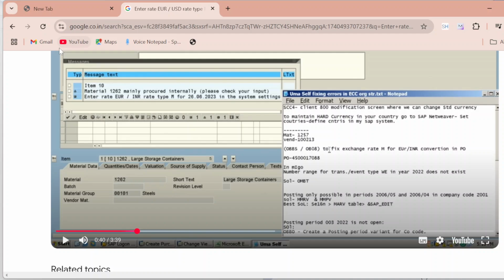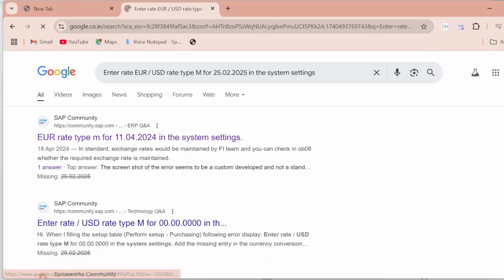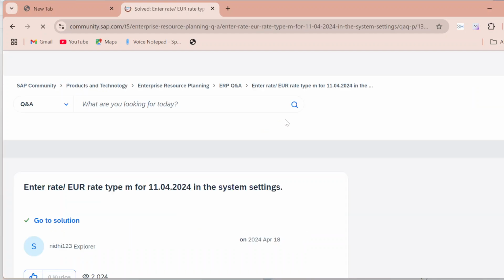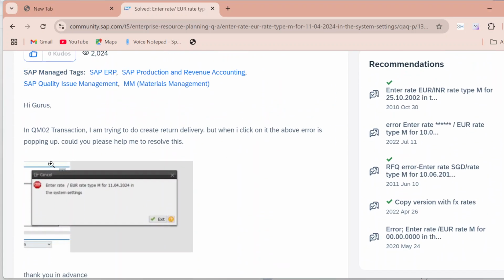If you don't find any video related to that, you can do just one thing. If you are not finding any video, just go to the SAP community blog, and so many working professionals have already provided a solution for that. Like here you can see. Right? So this is how we can do that.